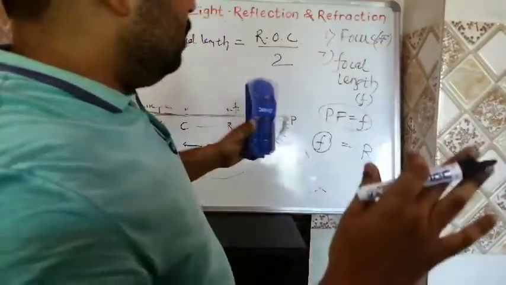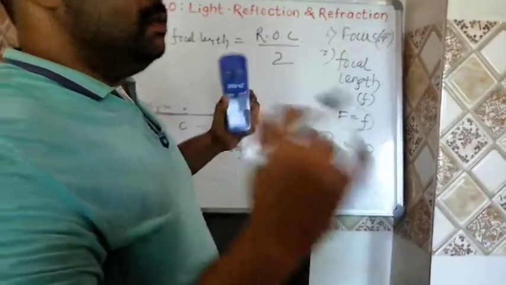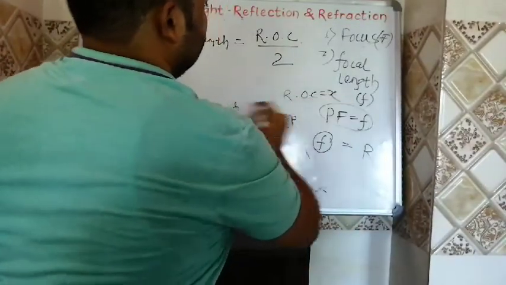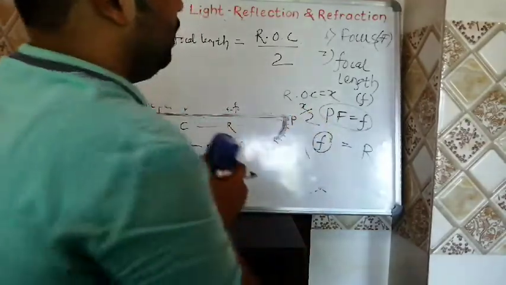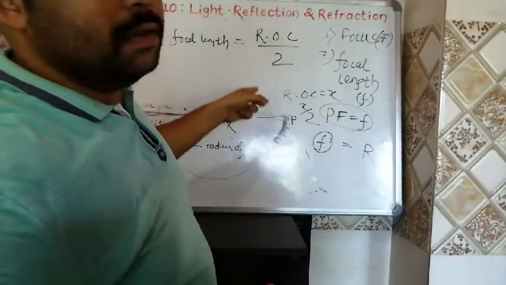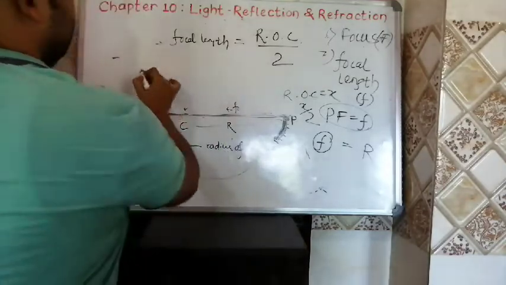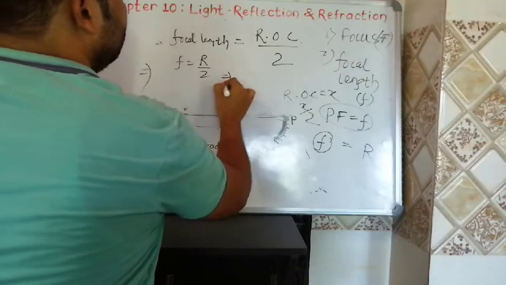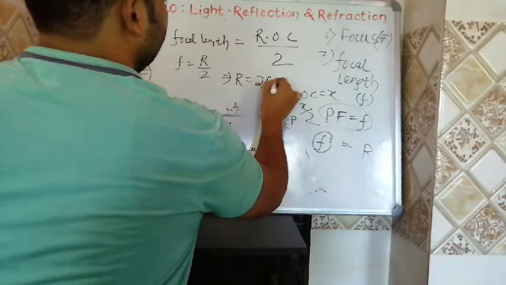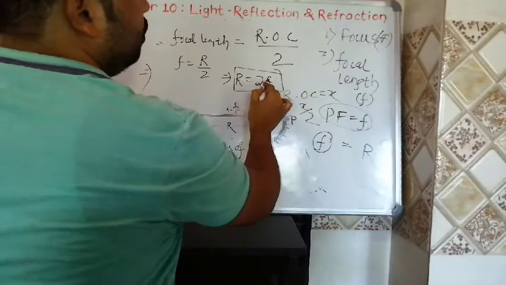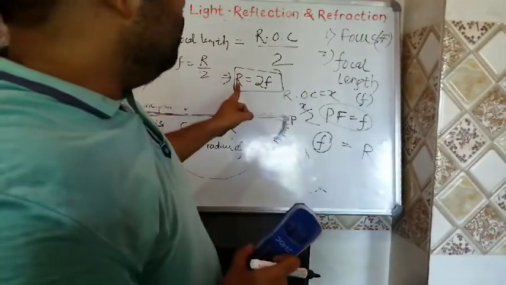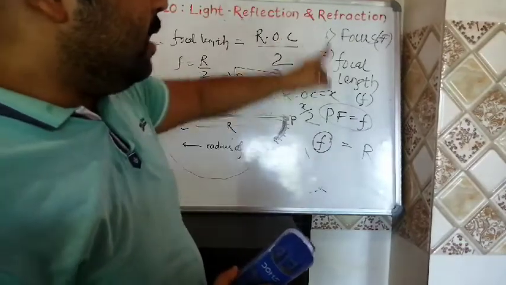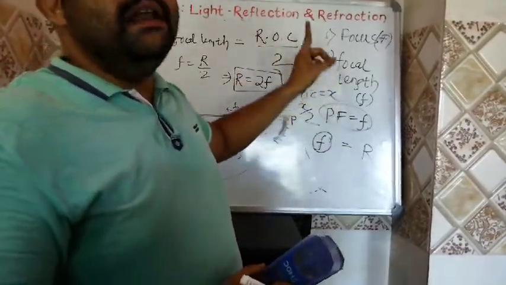Whatever the length of the radius of curvature, suppose the radius of curvature is x, so focal length is equal to x by 2. Focal length is nothing but half of the radius of curvature, or we can write f is equal to R by 2, or R is equal to 2 into f. So 2 into the focal length is equal to your radius of curvature, right? So these are the terms that are related to a spherical mirror.